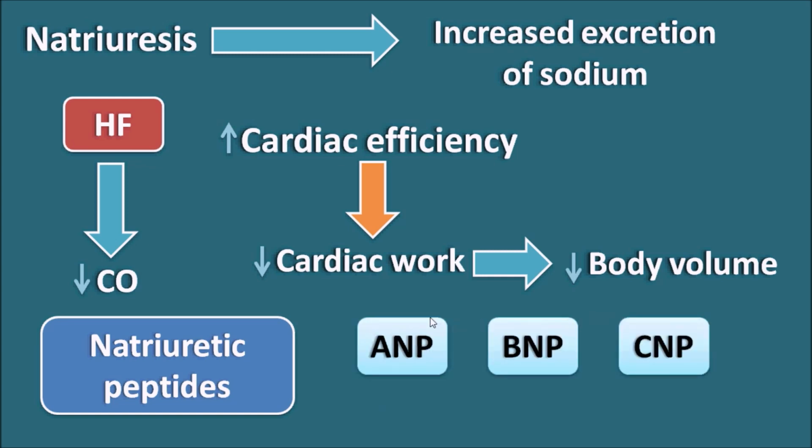ANP is the atrial natriuretic peptide, BNP is the brain natriuretic peptide, and CNP is a natriuretic peptide that is present in many tissues like the lungs, kidney, endothelial cells and so on. Among these, BNP is an important natriuretic peptide that is released in heart failure, which increases the natriuresis, thereby reducing the body volume.